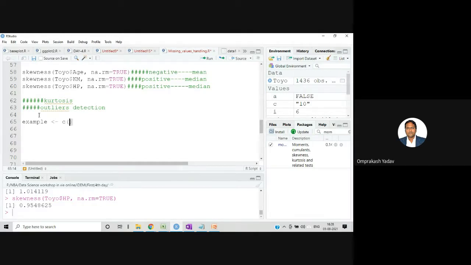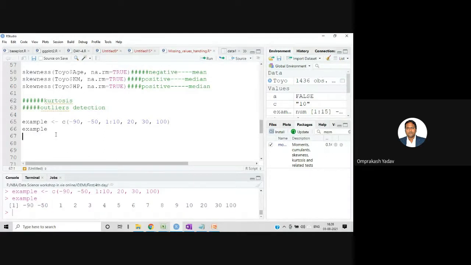For example, I have values like minus 90, then minus 50, then let's say 1 to 10. This is 1 to 10 numbers, then 20, 30, and I have 100. These are my values. I'm making one numerical vector, and if I want to see this, these are my values.